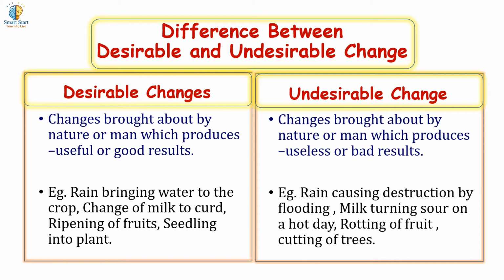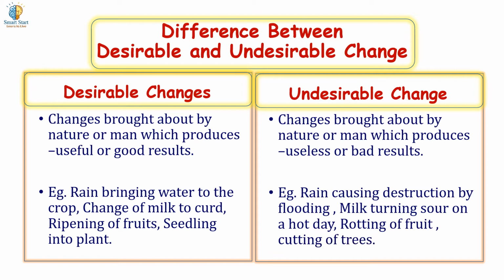Examples of desirable changes are rain bringing water to the crop, change of milk to curd, ripening of fruit, seedling into a plant. Examples of undesirable changes are rain causing destruction by flooding, milk turning sour on a hot day, rotting of fruit, cutting of trees.